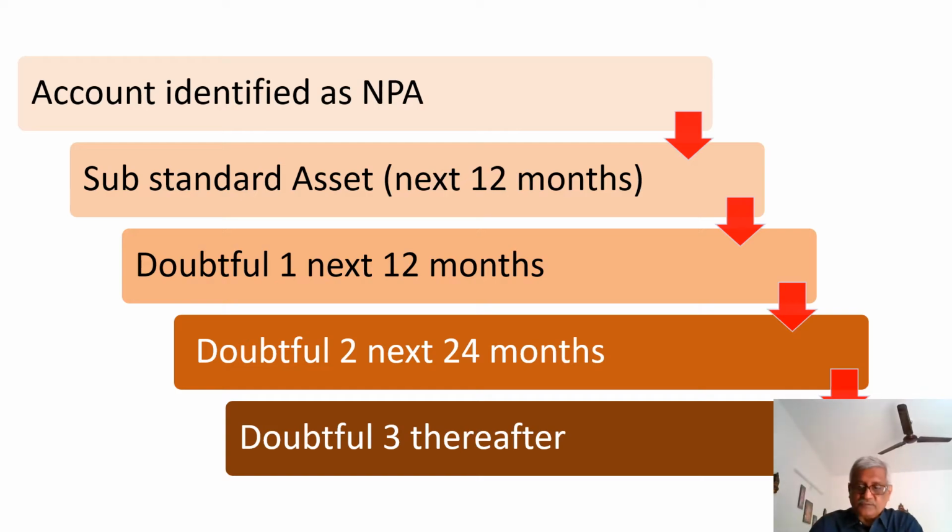The next 24 months is doubtful 2. That is, the moment an account has become a doubtful asset, that is D1, for the first 12 months it remains as D1, and then it moves to D2 and remains there as D2 for a period of 24 months. The moment an asset remains in doubtful for a period of 36 months, that is D1 12 and D2 24, it moves to D3.